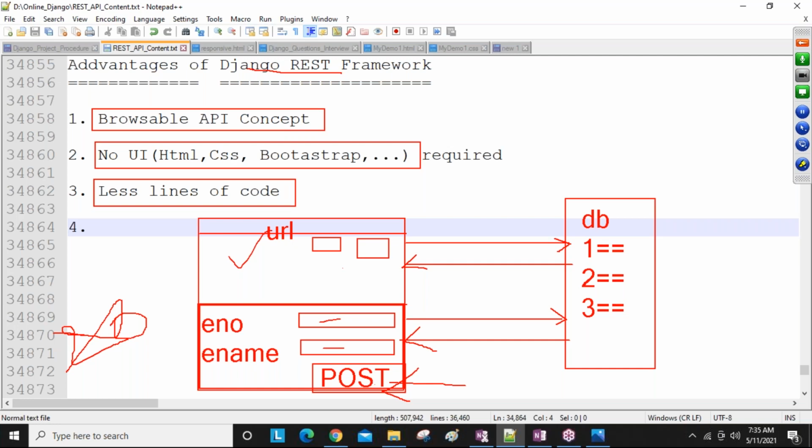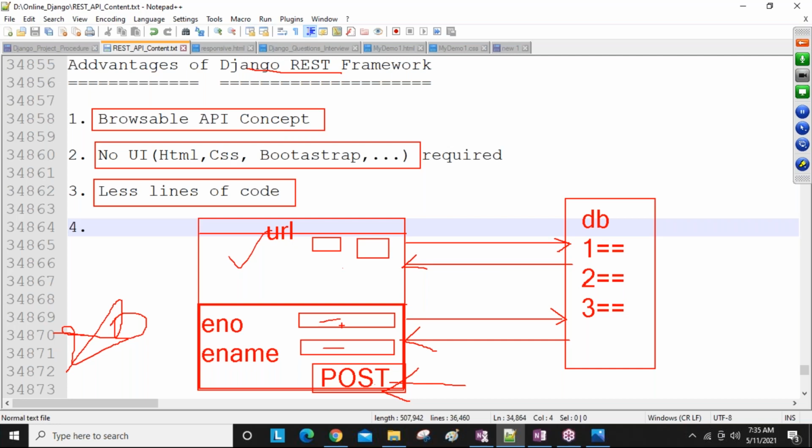And also, guys, after submitting this form data inside the view, we access this form data and save it into the DB or something. So inside the view also we need to write more lines of code for updating, for creating, like that. But if you are using the Django REST framework, inside the view also all lines are automatically created, automatically done already. Just they give one ready-made name. REST API is giving some ready-made names. We are going to use those names.